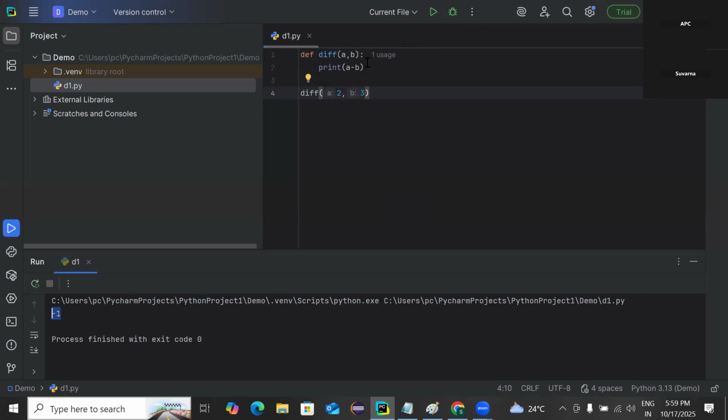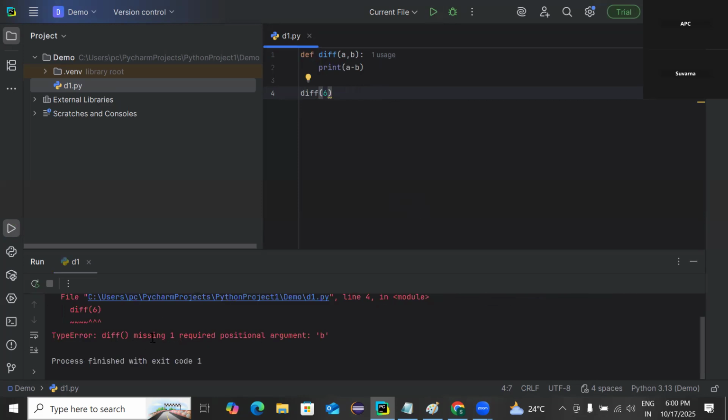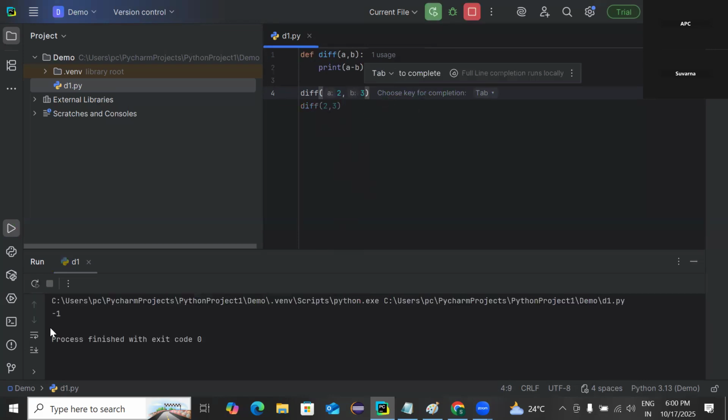Why are we calling them required arguments? If I call this function with only one argument, that is 6, and run, you will get the error: missing one required positional argument. This function requires 2 arguments, but you are passing only one, so you get the error. That we call required arguments. As I showed you earlier, 2, 3 gives minus 1.